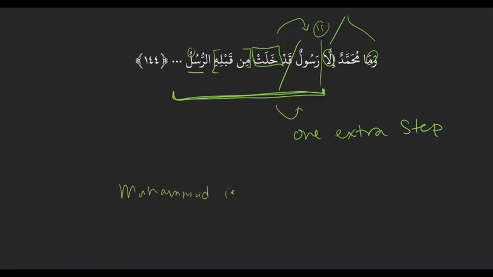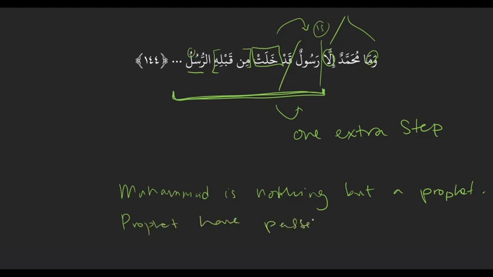It would be Muhammad ﷺ is only a prophet. Yeah, nothing but a prophet. And then if we had missed that, we would have put a period here and then started a new sentence: and then prophets have passed before him. Okay. Yeah, that does seem choppy.